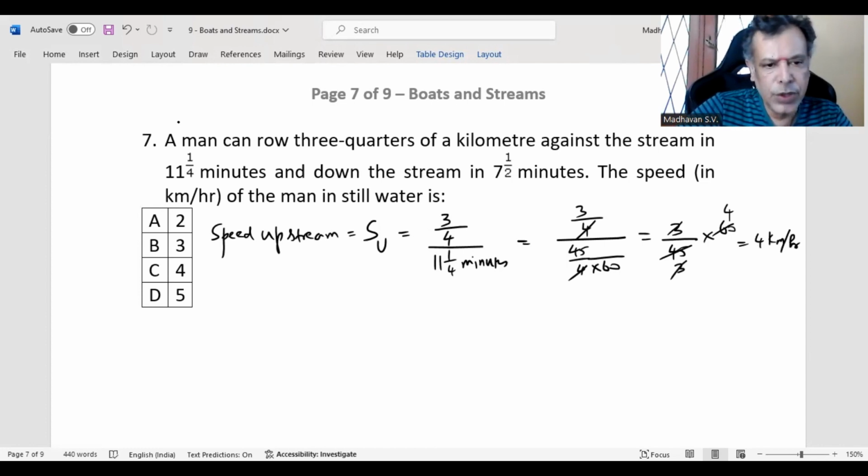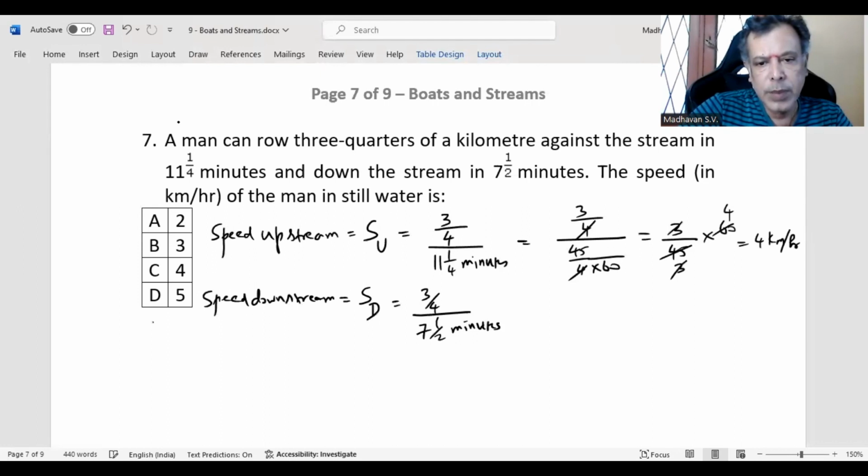Then speed downstream. Speed downstream is S suffix D, and that is also distance 3/4, so 3/4 of a kilometer. But the time taken is 7.5 minutes only.